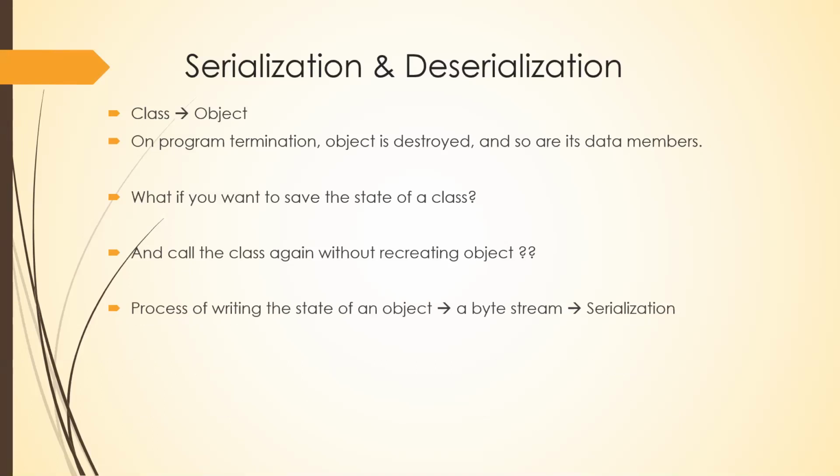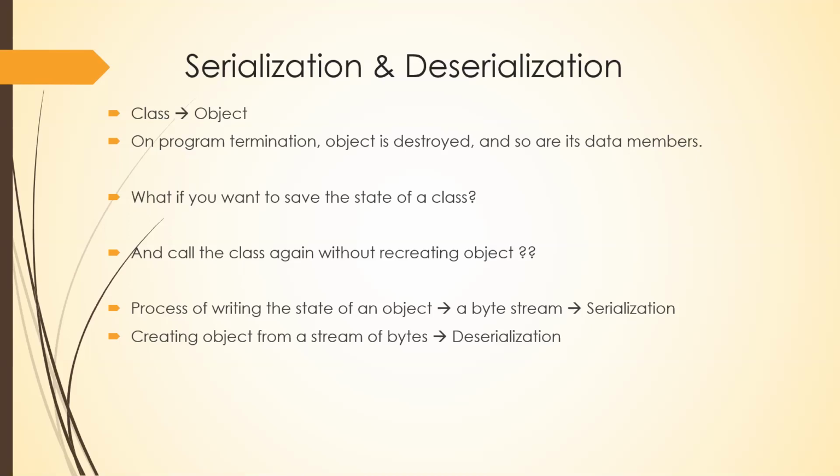Now, we have a concept called serialization where you can save the state of an object. The state of an object is written as a byte stream. So saving the state of an object as a byte stream, you call it serialization. And when you want it back, when you are recreating the object from the byte stream, you call it deserialization.